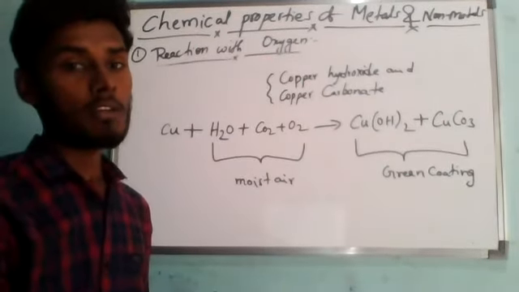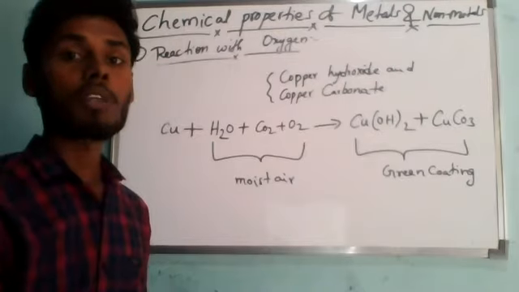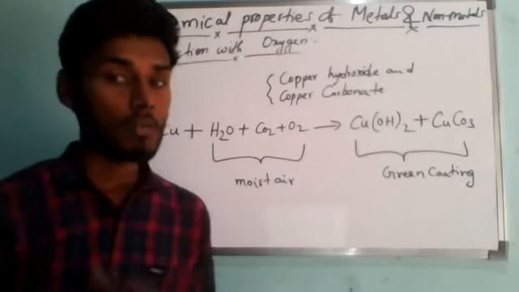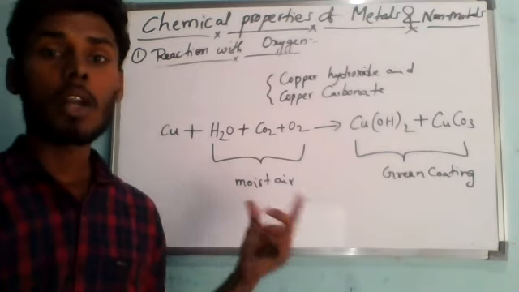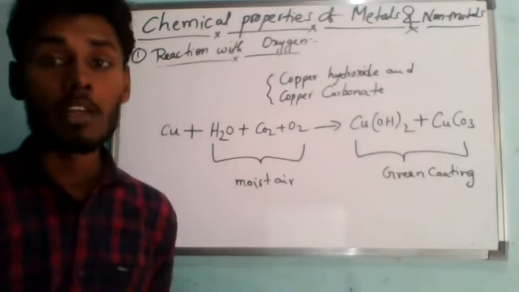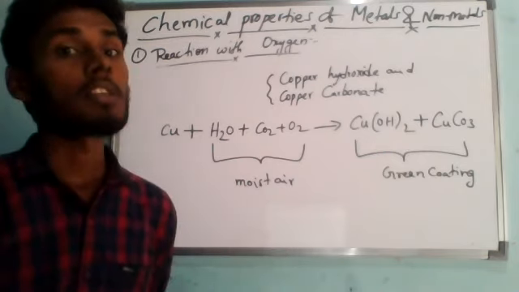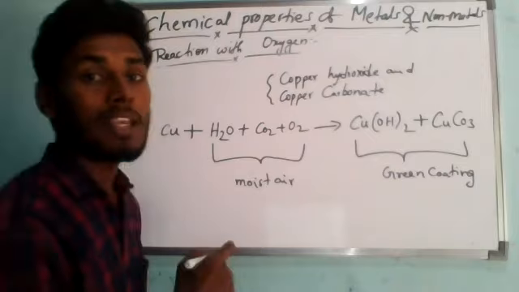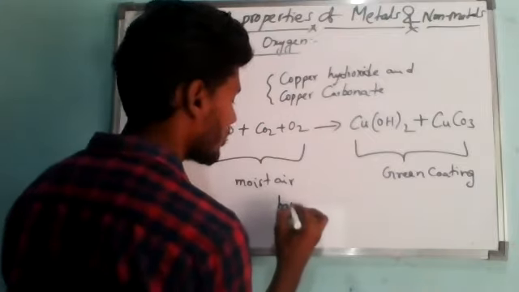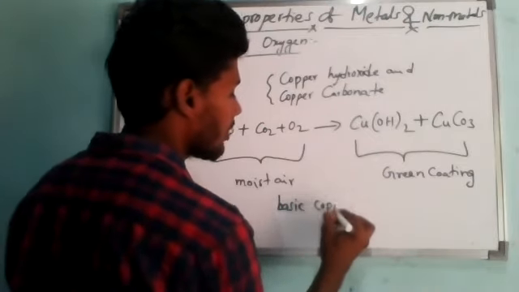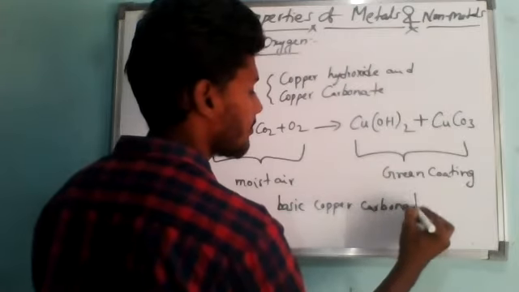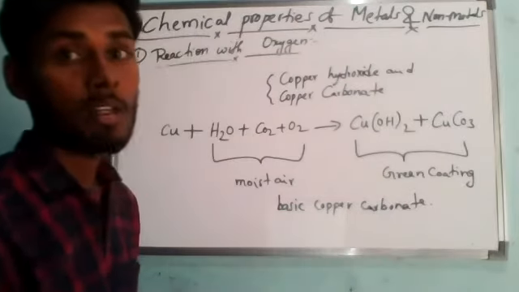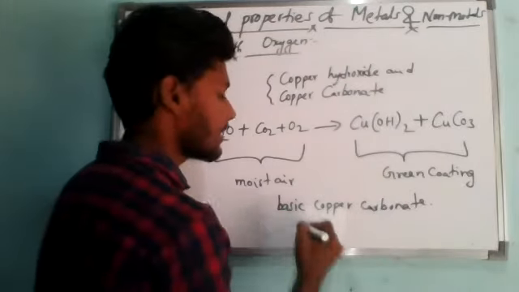That is why when a copper vessel is exposed to moist air for a long time, it acquires a green coating on its surface. The mixture of copper hydroxide and copper carbonate, which forms the green coating, is commonly known as basic copper carbonate, because it is basic in nature.